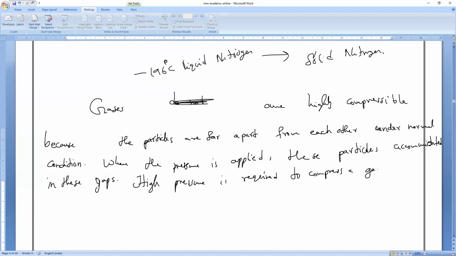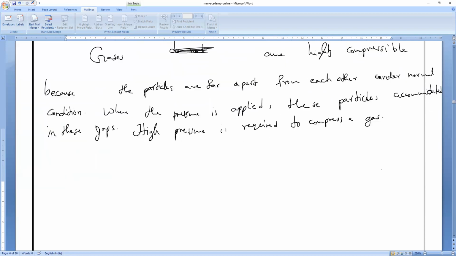Pranav, understand? So how can we compress a gas? Generally, what is the law? Gases can be compressed by lowering the what?